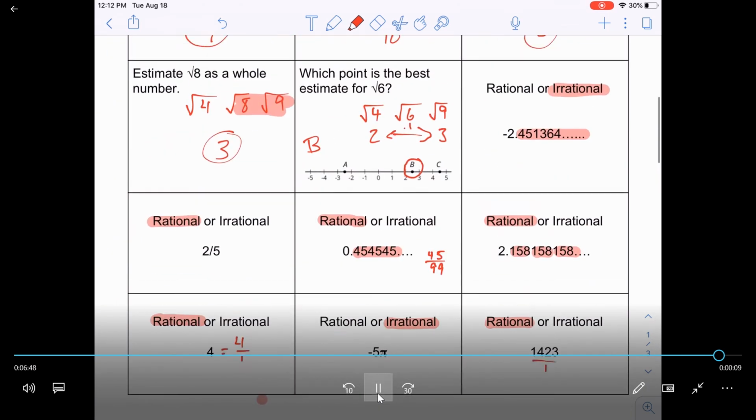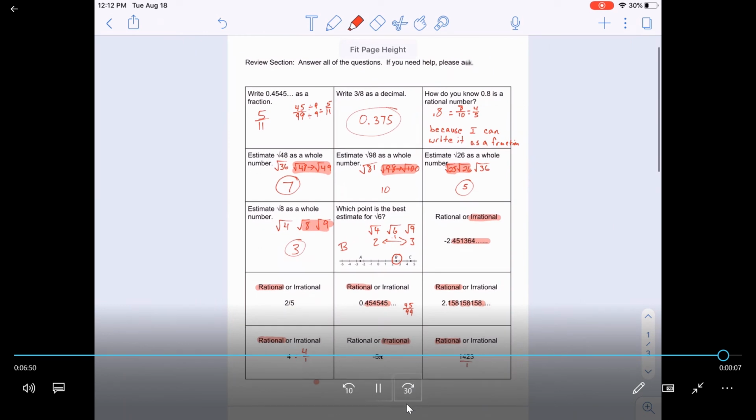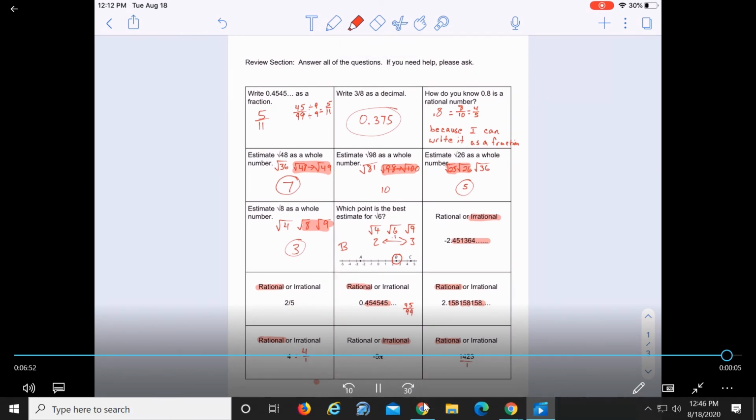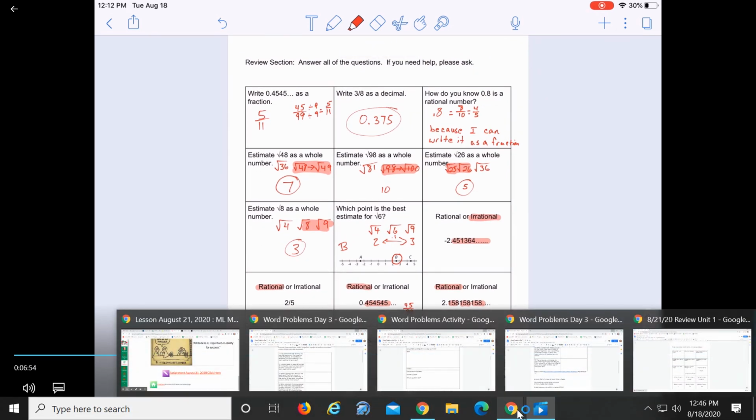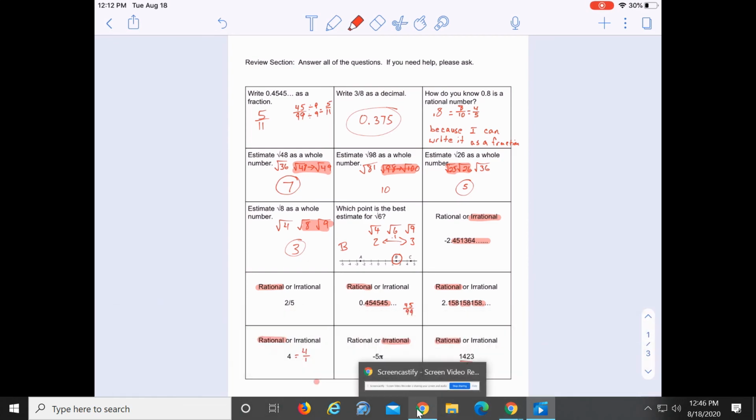This completes the review of today's quiz. I just wanted to give you a heads up on how to do a few of these problems. Good luck on your quiz, and I hope you do well.